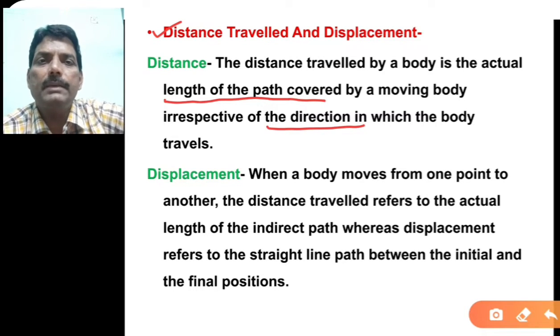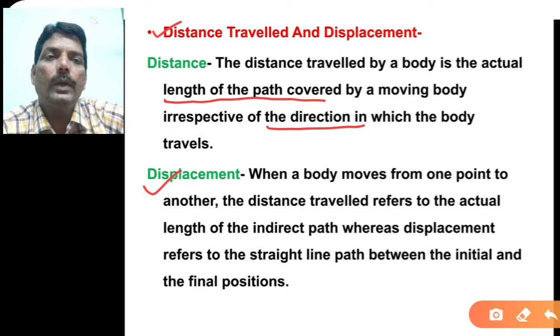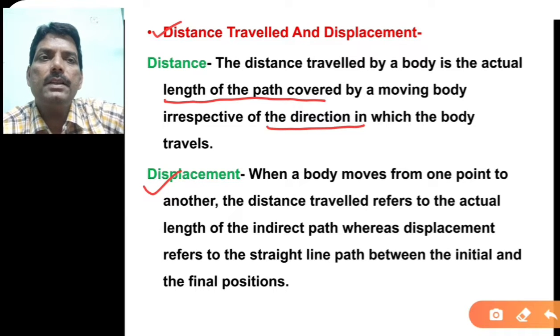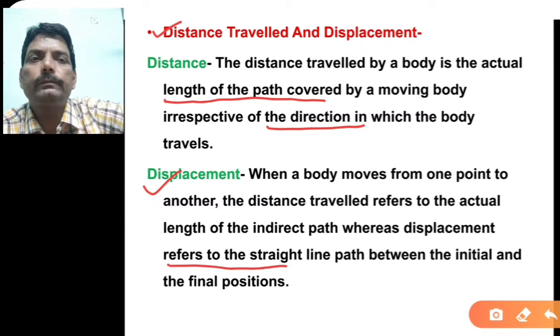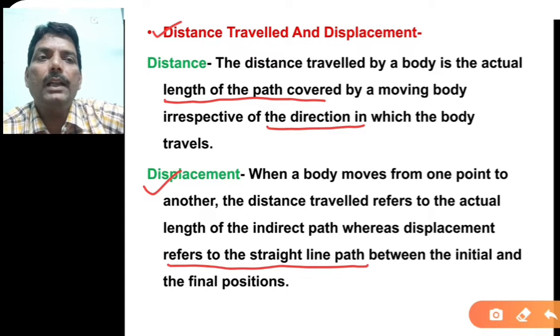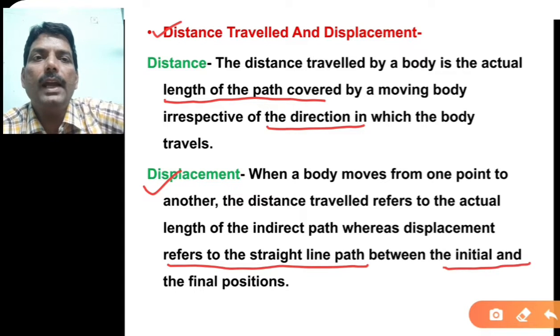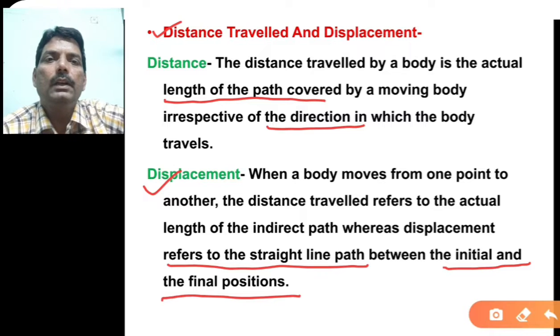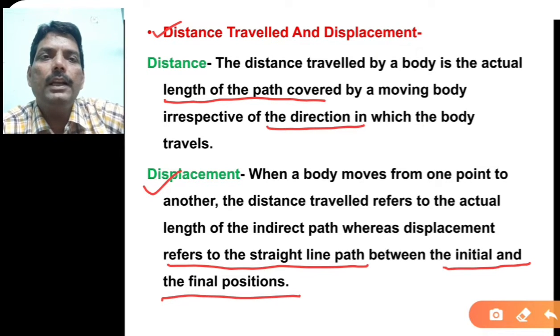Now the other concept is displacement. What is displacement here? When a body moves from one point to another, the distance traveled refers to the actual length of the path, whereas displacement refers to the straight line path between the initial and final position. As this is a new concept for you, let me explain.